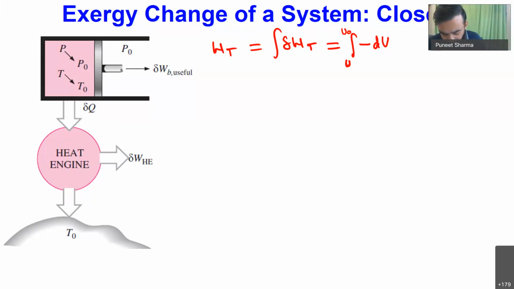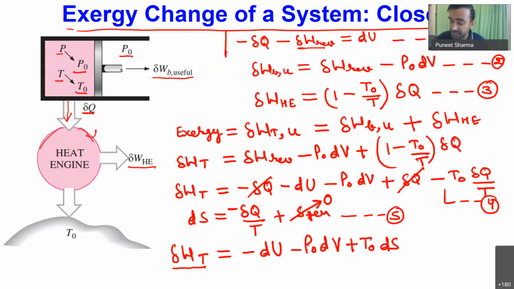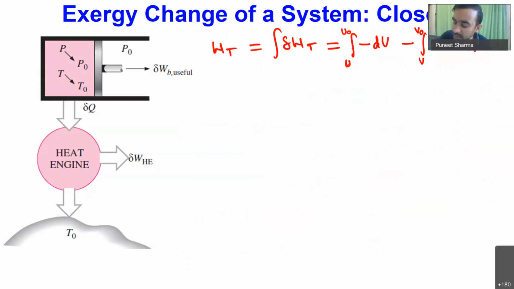Then the second term I have is minus integral P naught into dV. P naught is constant over here because it represents the surrounding pressure, which is not changing, and the volume of the system is changing from V to the final volume V naught corresponding to the dead state of the system. Then we have one more term, plus integral T naught into dS, and once again T naught is constant, which is the surrounding temperature. So my integration of entropy will be from S to S naught.